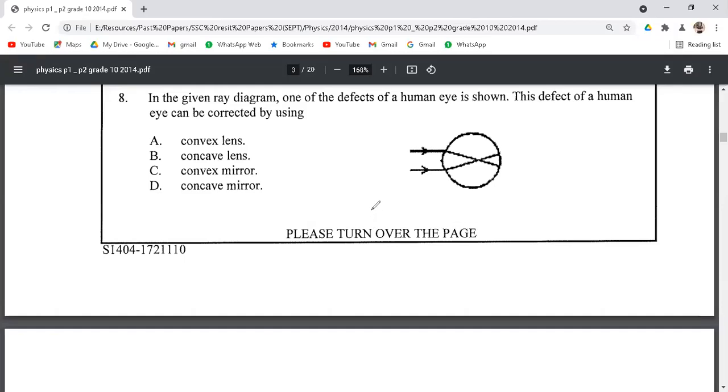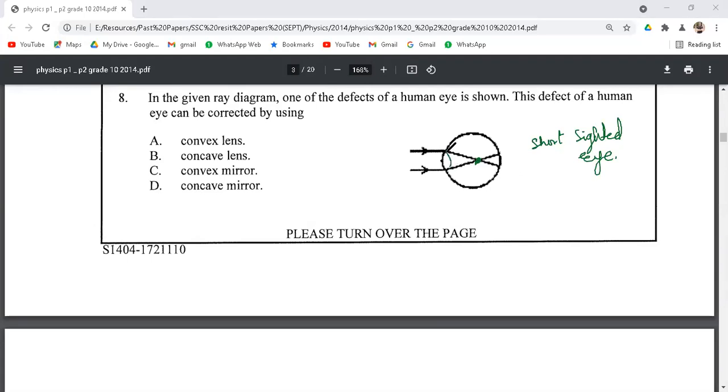Next, we have question number 8, and in this question, we have a ray diagram of a defective eye, and we have to find the way to correct this defect. As we can see, the image is formed in front of the retina. So this is a short-sighted eye, in which the image is formed in front of the retina.